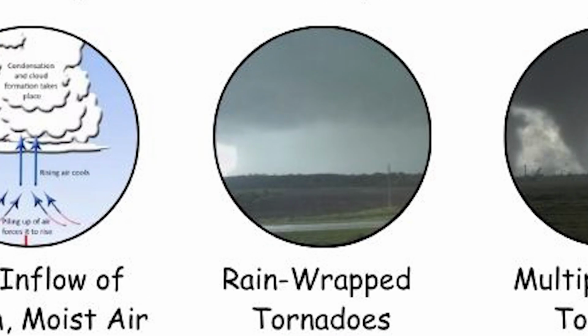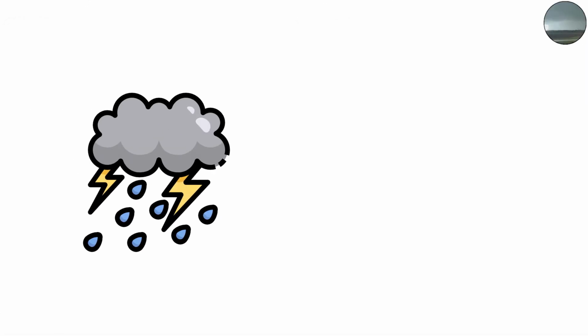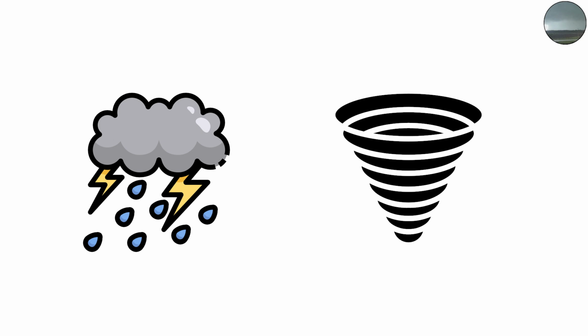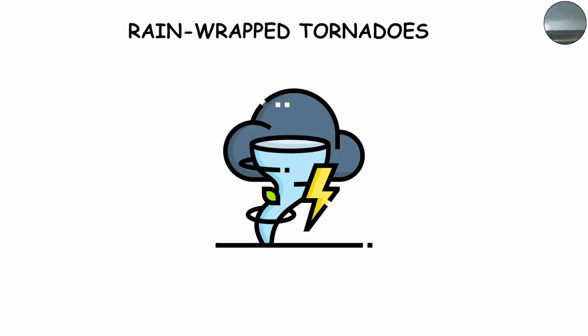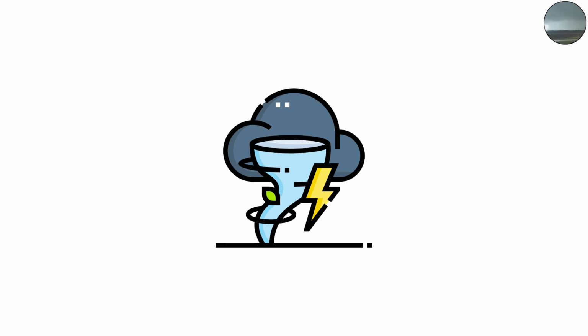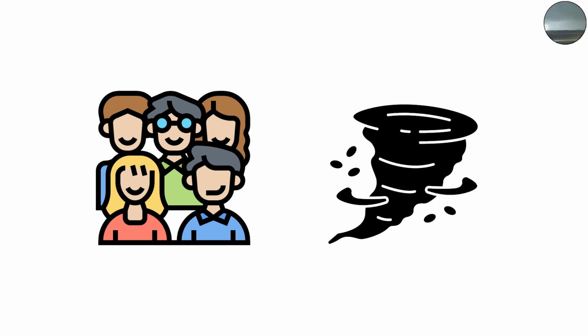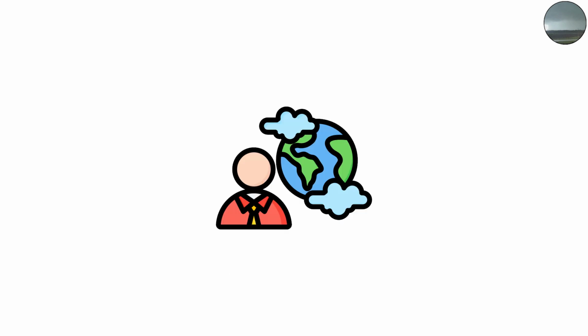Rain-wrapped tornadoes. Sometimes heavy rain from the thunderstorm wraps around the tornado, hiding it from view. These rain-wrapped tornadoes are particularly dangerous because they're nearly invisible to the naked eye. People may not realize a tornado is approaching until it's too late. Meteorologists rely heavily on radar to detect these hidden tornadoes since visual spotting is difficult or impossible.